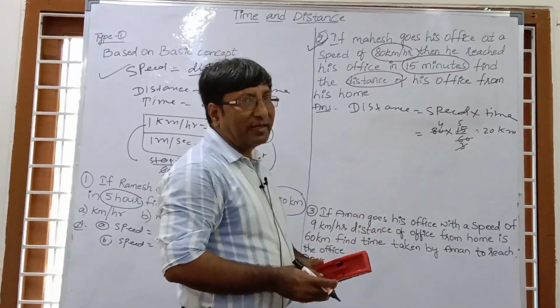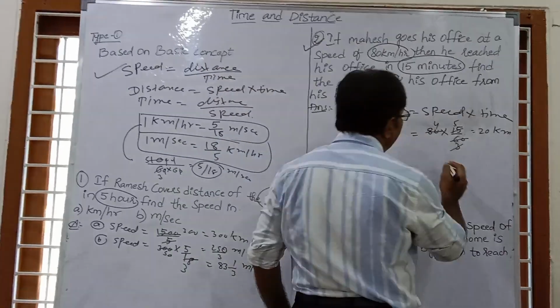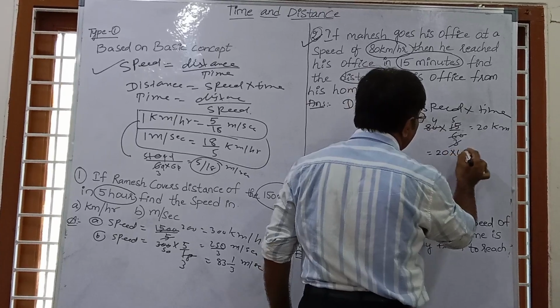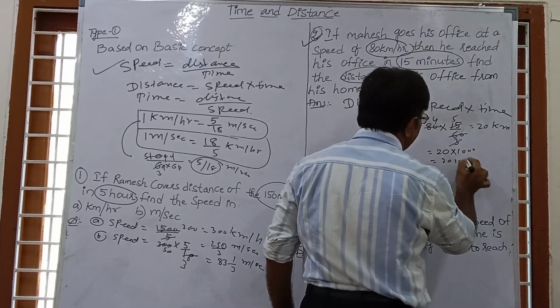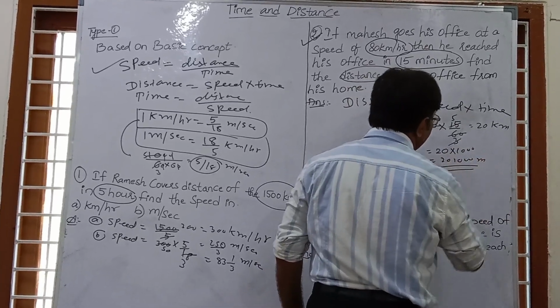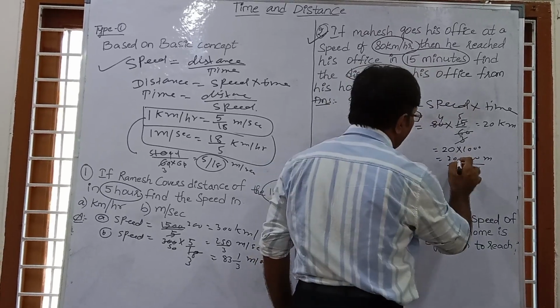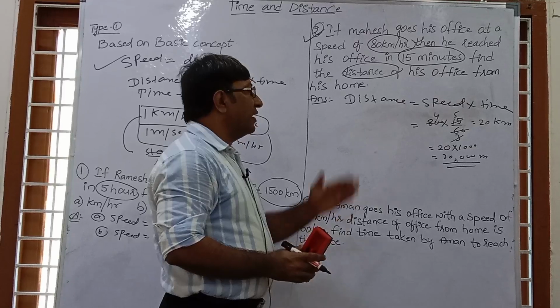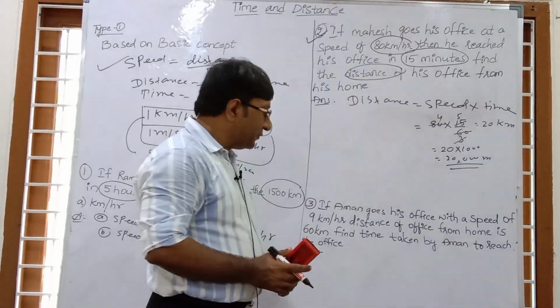But if your answer is in meter, you can convert this kilometer into meter. 20 into 1000. So this is 20,000 meters. So if your answer is in meter, you can write 20,000 meter. If your answer is in kilometer, then your answer is 20 kilometer.